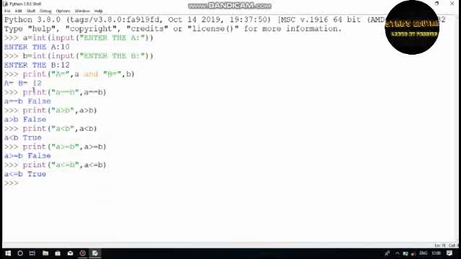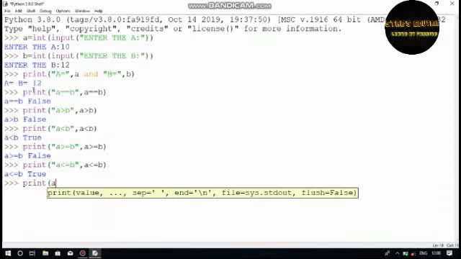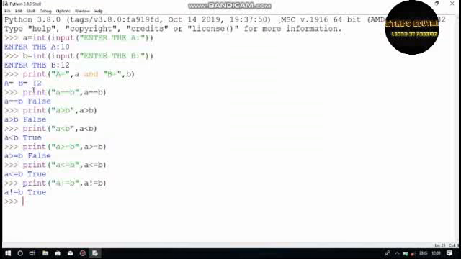So the last thing is A is not equal to B. Let's print that out also. Print A not equals to B. Okay, let's say A not equals to B. What it prints, that is also true.